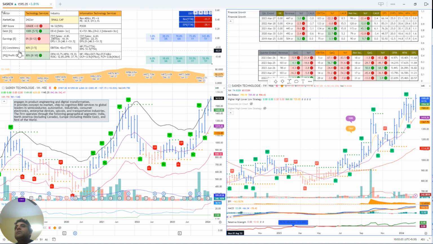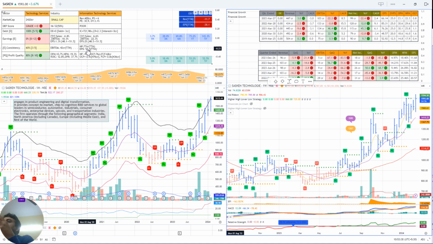Then we come to the consistency part. Here we look for consistency in the earnings. This is our yearly earnings flow, starting from 2019, 20, 21, 22, 23. If we look at the growth flow, the company was earning 90 crore, then it dropped to 79 crore, so a 12.8% loss. Then it jumped up to 115 crore, 128 crore, then it again fell to 99 crore, and currently it is around 77 crore.